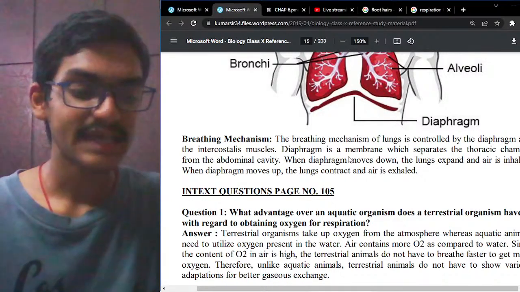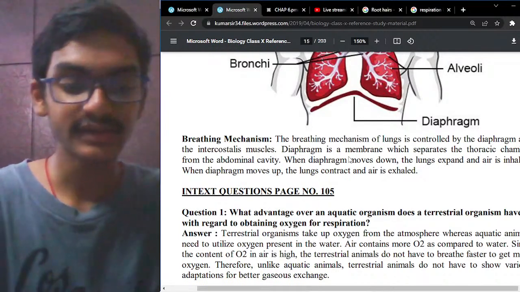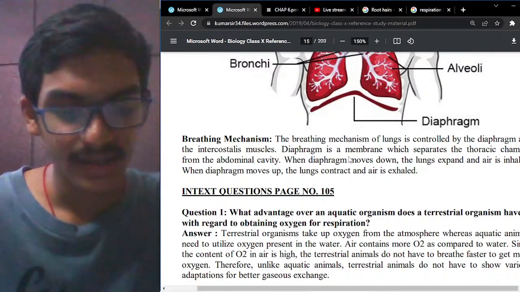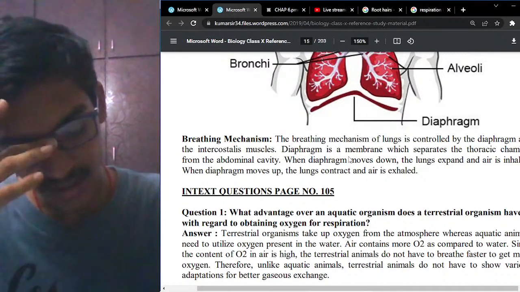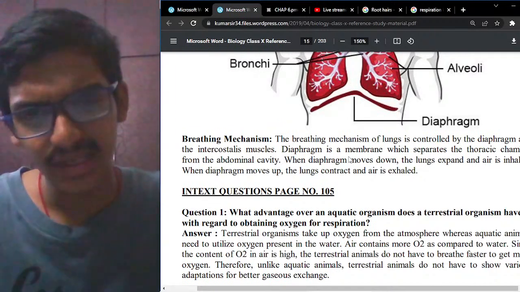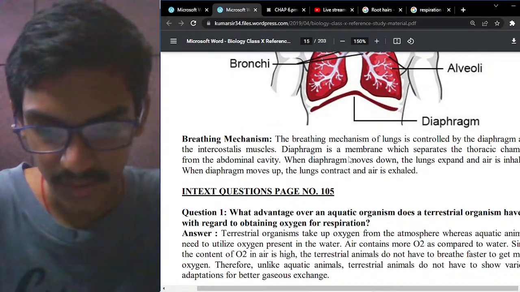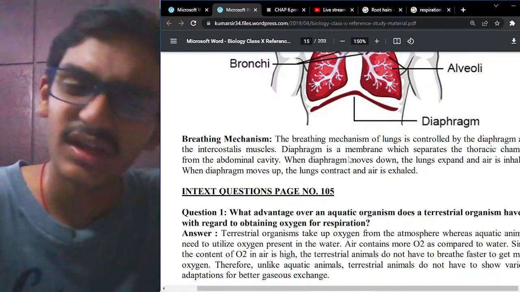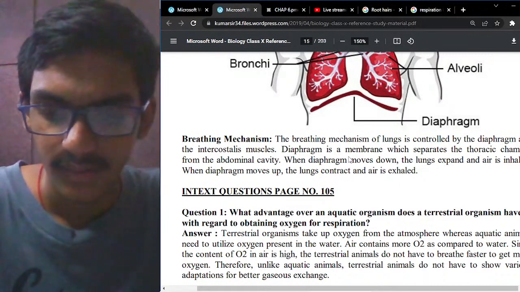Okay, now let us have a detailed understanding about this. I think you got an understanding of pharynx, epiglottis, larynx, trachea, bronchi, bronchioles, alveoli, then ribs, then lungs, and that is the entire process. Okay, then the diaphragm will divide the stomach from the rest of the body, and it is a very thin membrane.